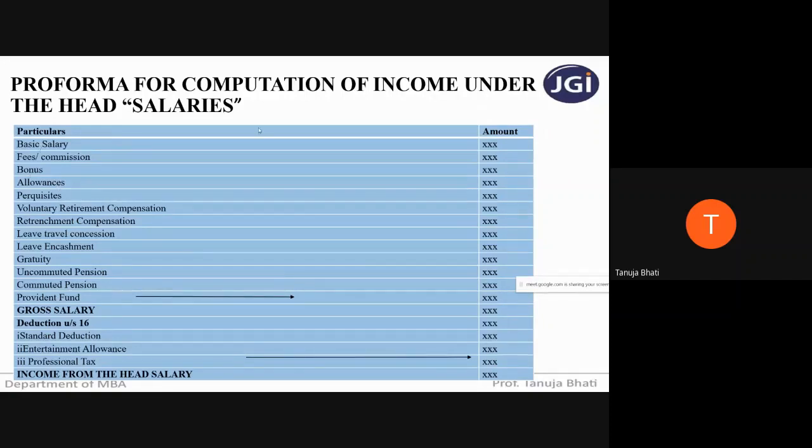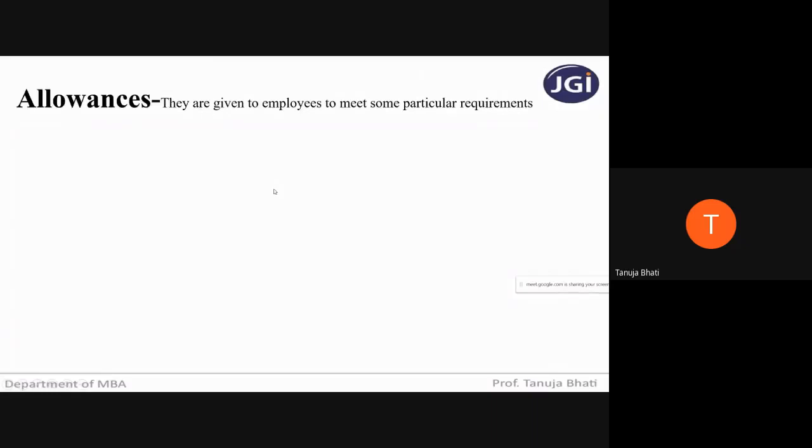Now we will be seeing what allowances are. Basic salary is fully chargeable to tax, you can take it completely. Fees or commission, fully chargeable to tax. Bonus is fully chargeable to tax; you can take the entire amount of bonus to tax. But in respect of allowances, let us understand which allowance is fully taxable, which allowance is fully exempt, and which allowance is partially exempt and partially taxable. So now let us understand what allowances are.